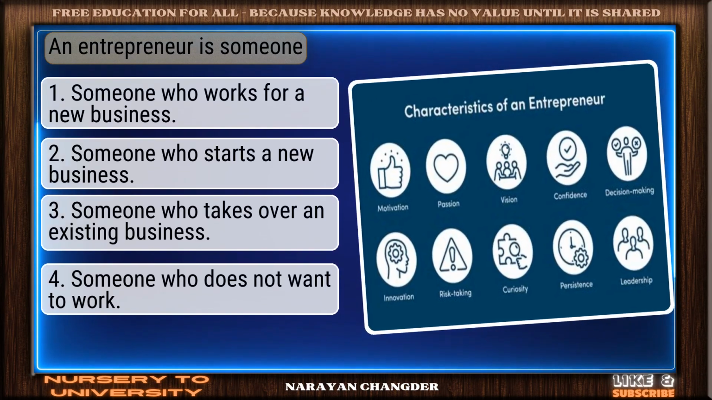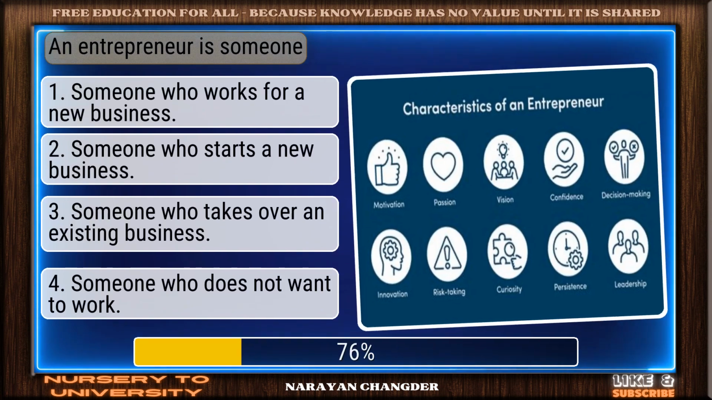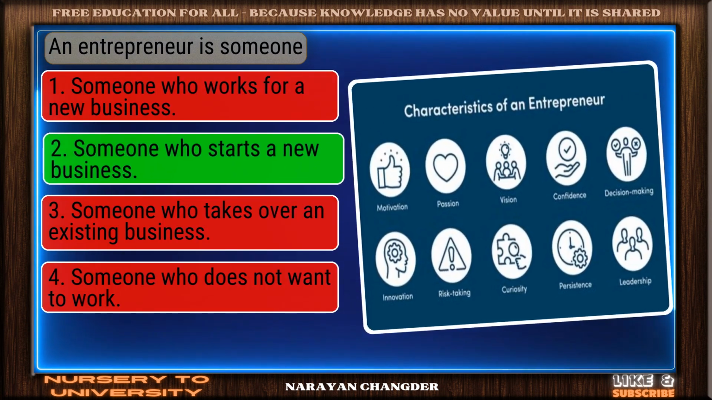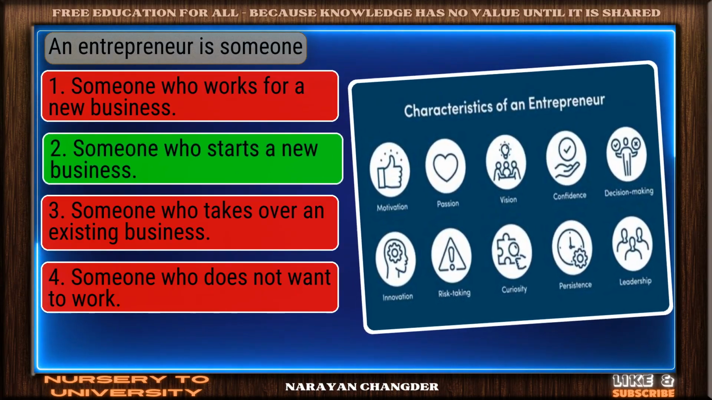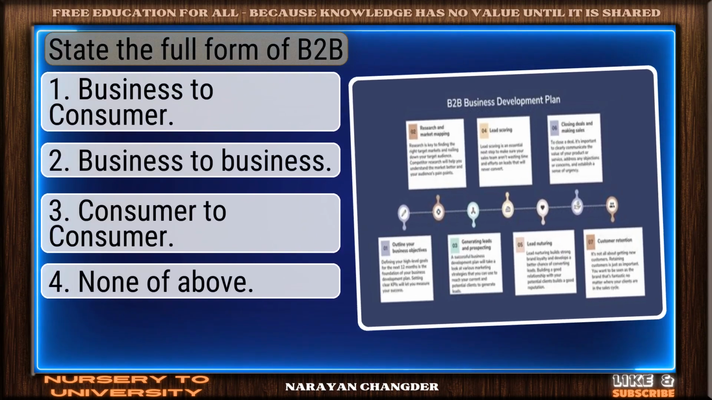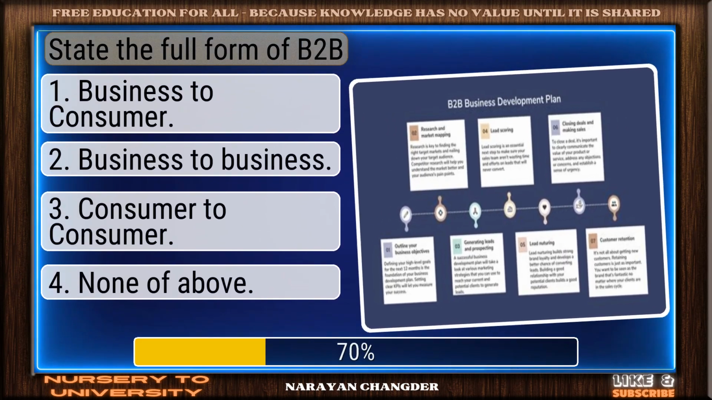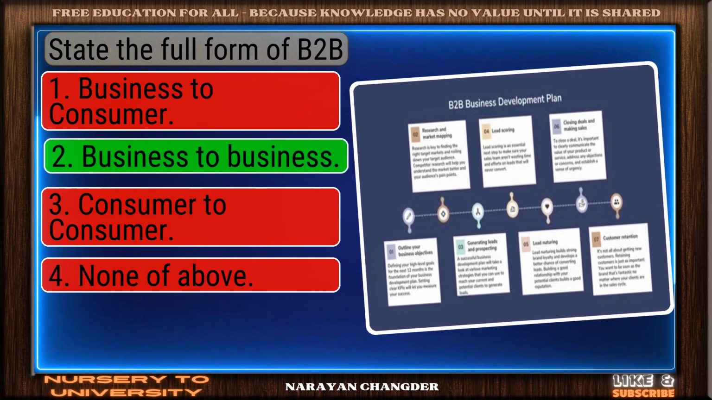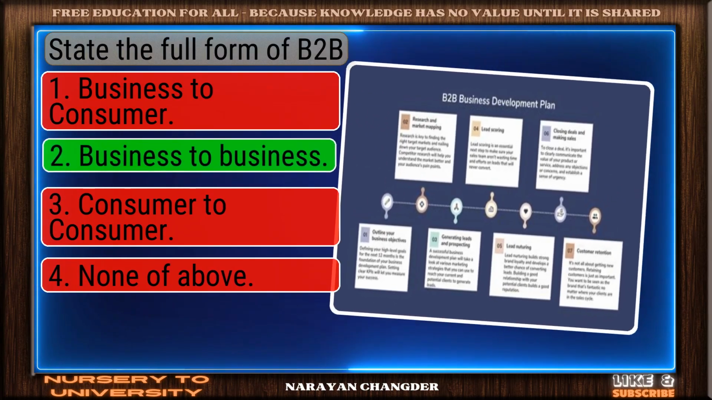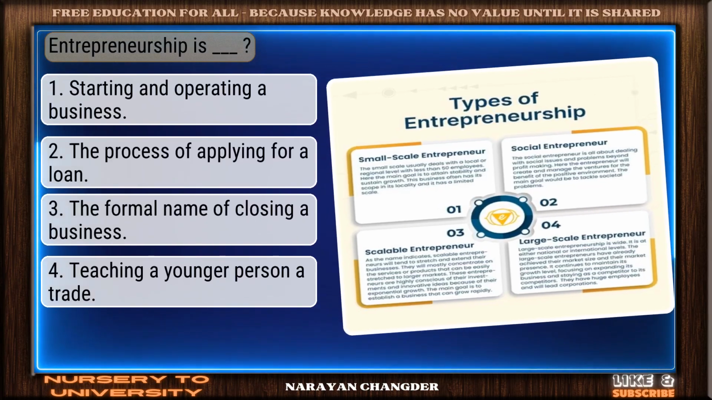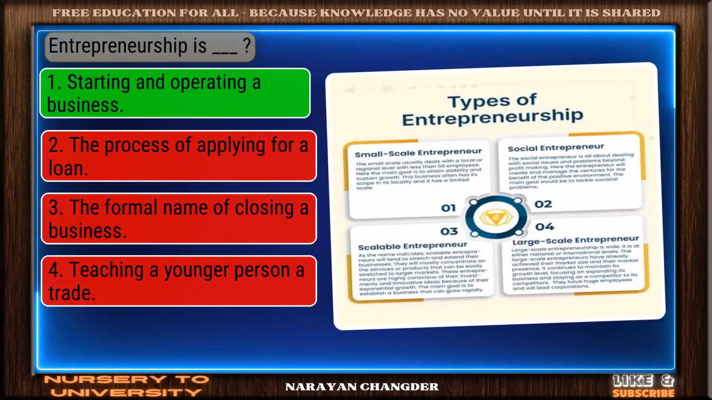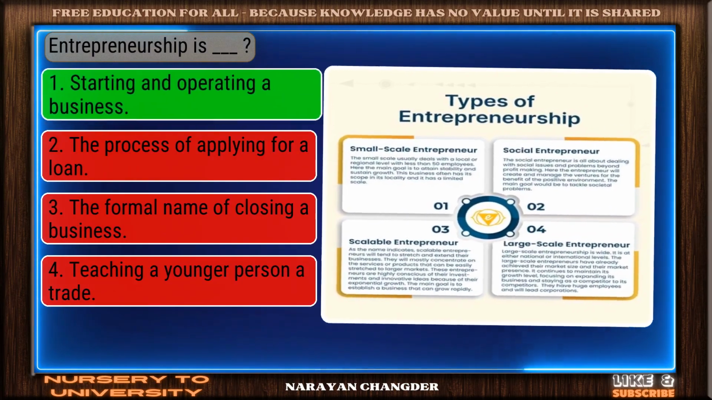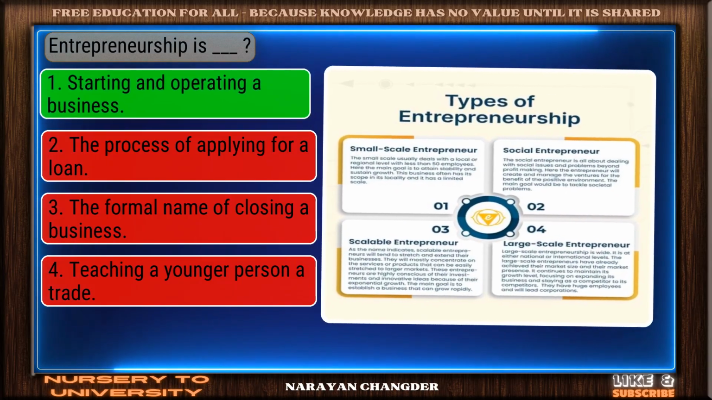An entrepreneur is someone. Smart move. Someone who starts a new business is an accurate answer. State the full form of B2B. Great thinking. Business to business is the right choice. Entrepreneurship is dash. Nice work. You chose starting and operating a business, and it is correct.